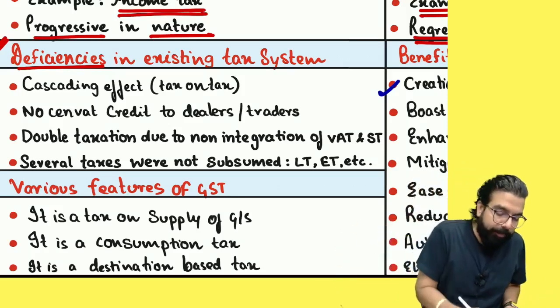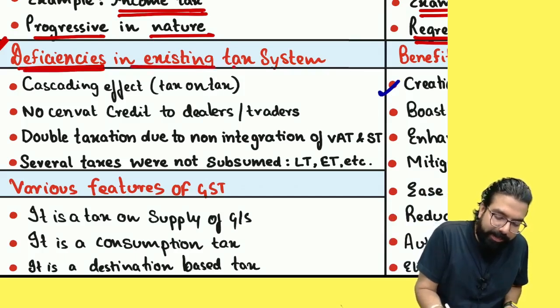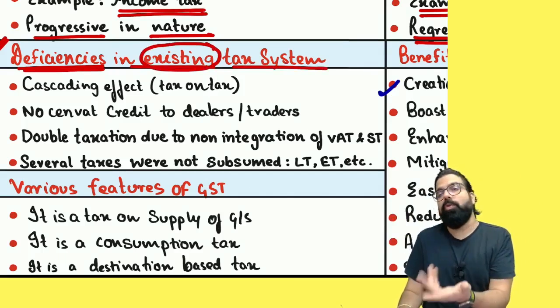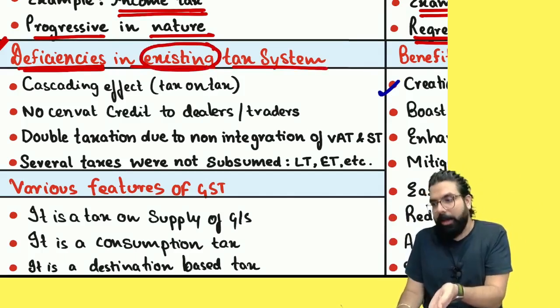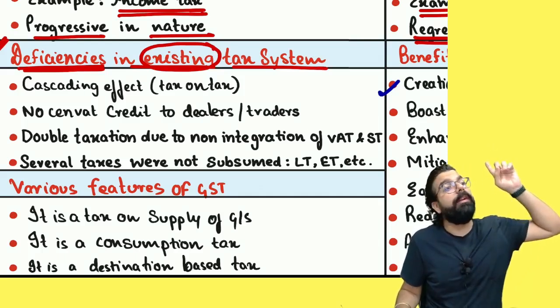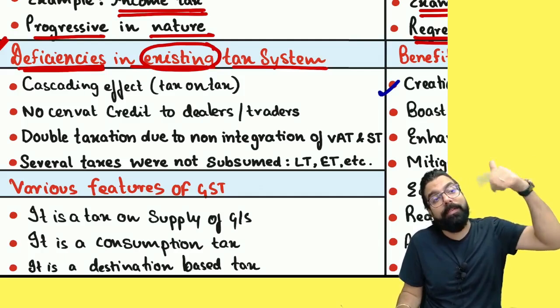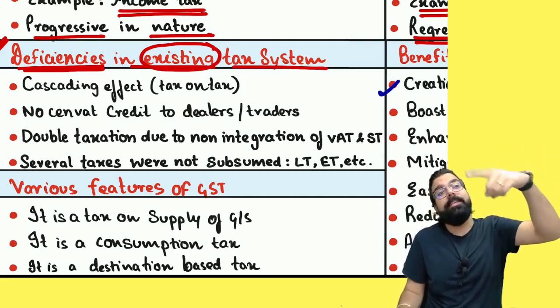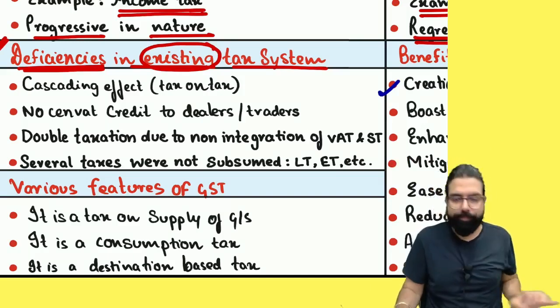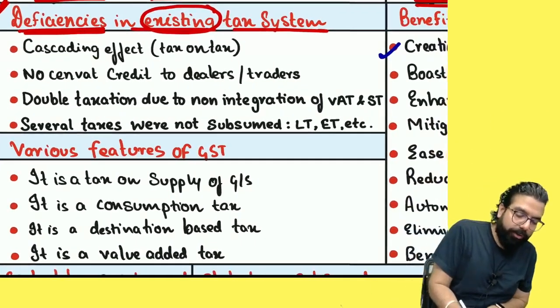So tell me one thing. When they say deficiency in the existing tax system, remember, existing does not mean the currently existing. Currently existing is GST. When GST came in 2017, what taxes were existing at that time, what were the problems because of which GST came? Are we clear, everyone? Number 1, cascading effect.